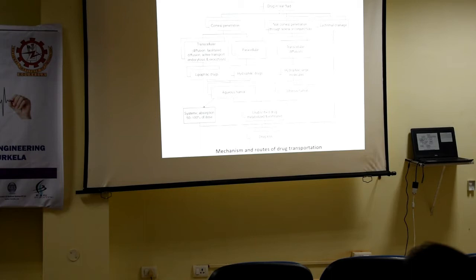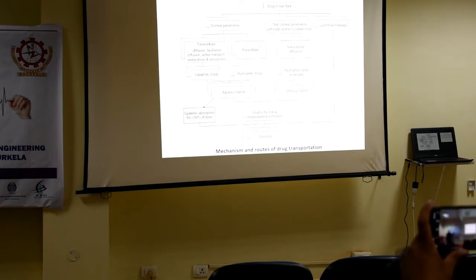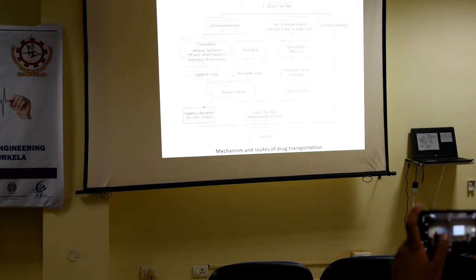So this is also one of the drawbacks, and whatever drug goes this way is a loss. Our main target is to permit the drug through the cornea, so that any disorders within the eye can be treated effectively.